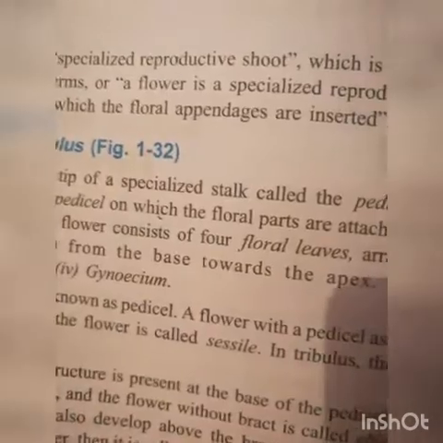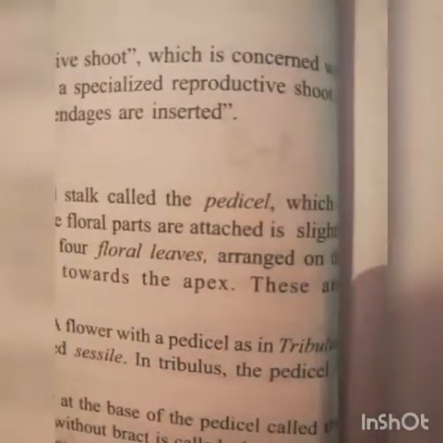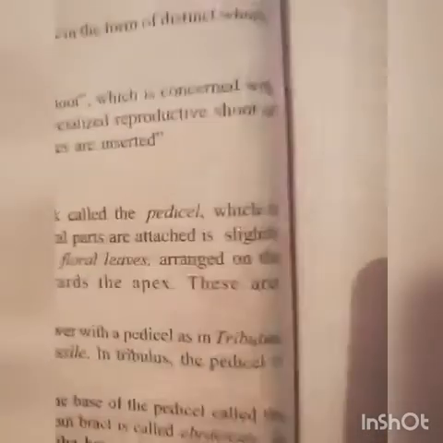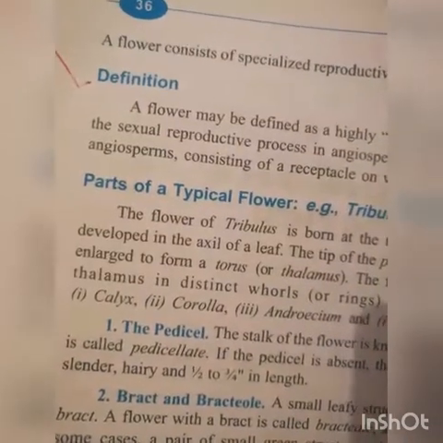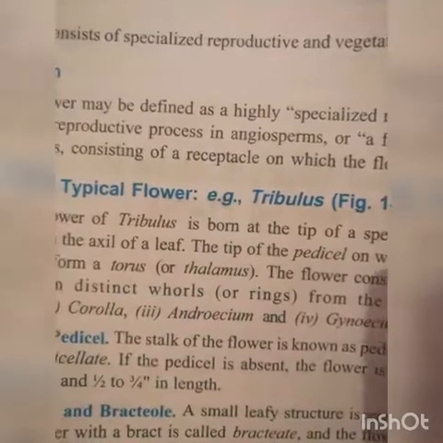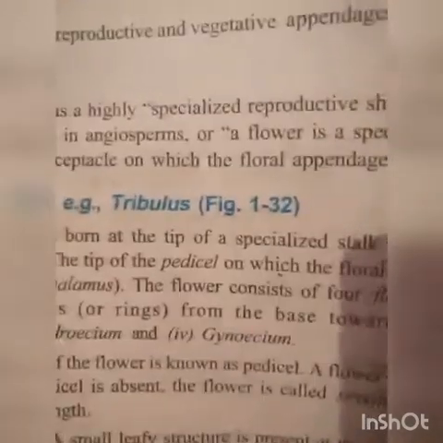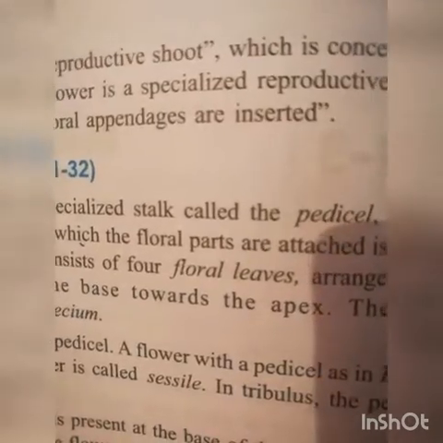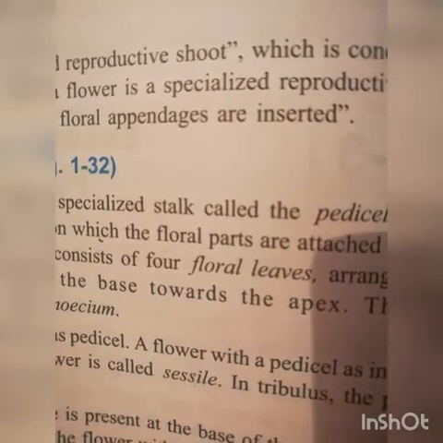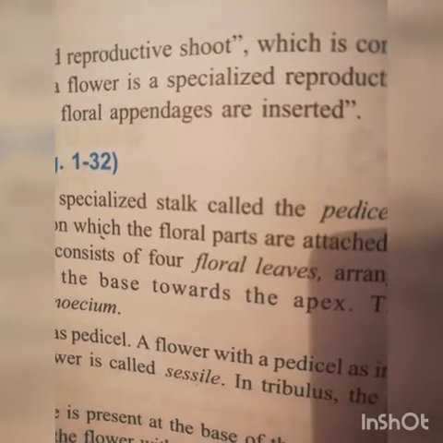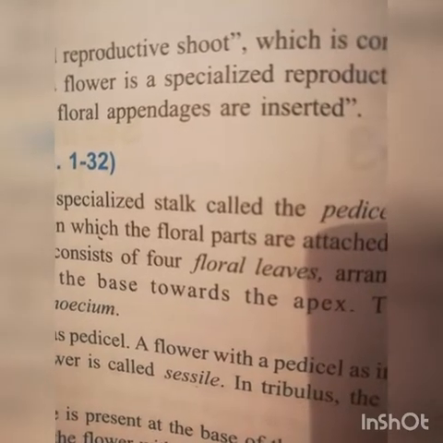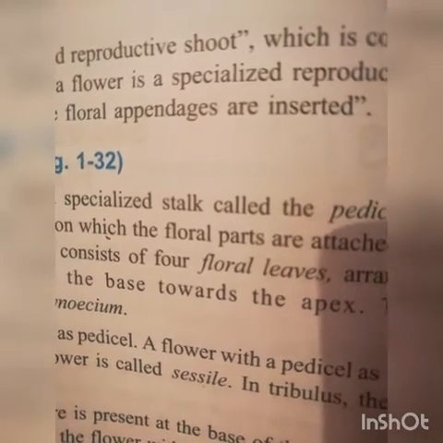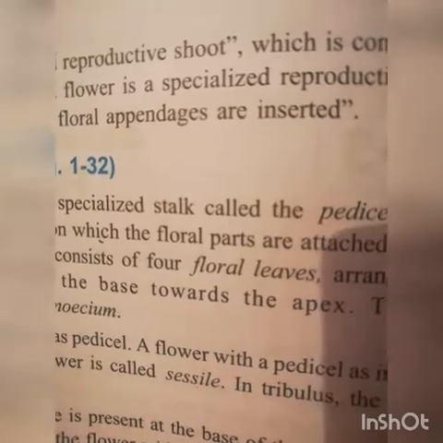Or a flower is a specialized reproductive shoot of angiosperm consisting of a receptacle on which the floral appendages are inserted. Means the floral appendages are attached to a receptacle or thalamus.